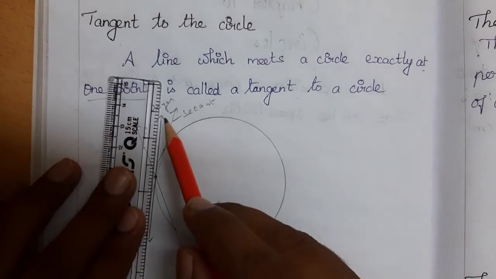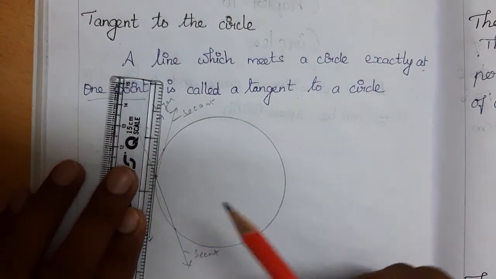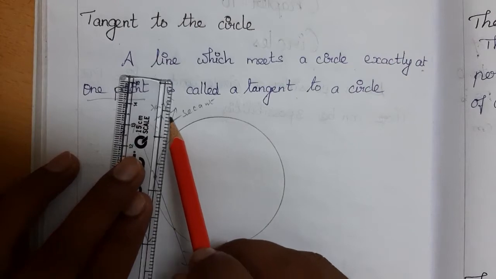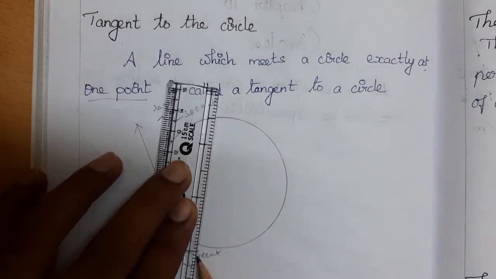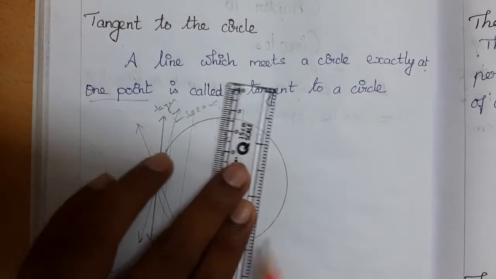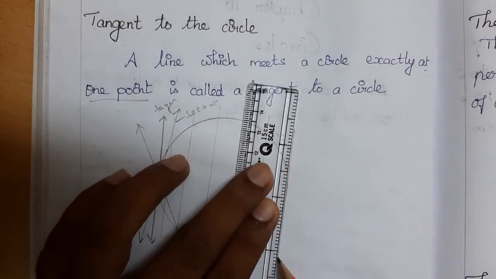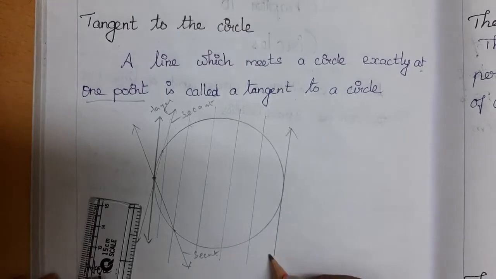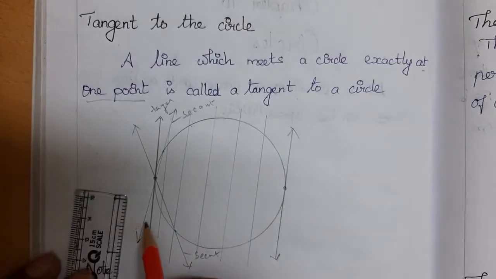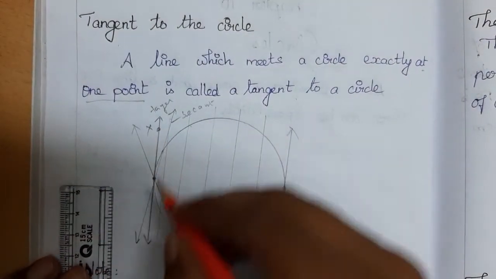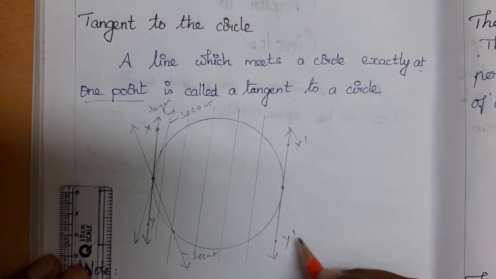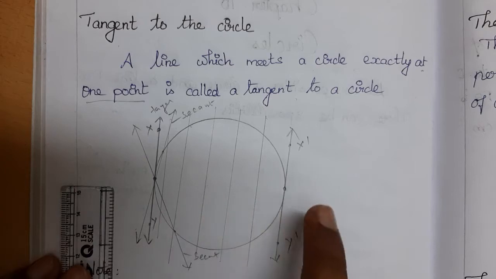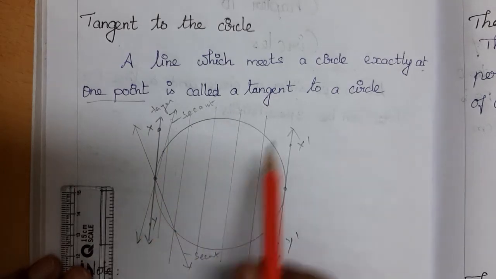Next we are going to see the parallel to this tangent. If we draw here, it is a secant, and here also it is a secant. But it is possible to draw one parallel tangent also. You can see here we got another parallel tangent to this line. Let me name it x, y, and this x dash y dash is parallel to this tangent, and the other lines are secants.